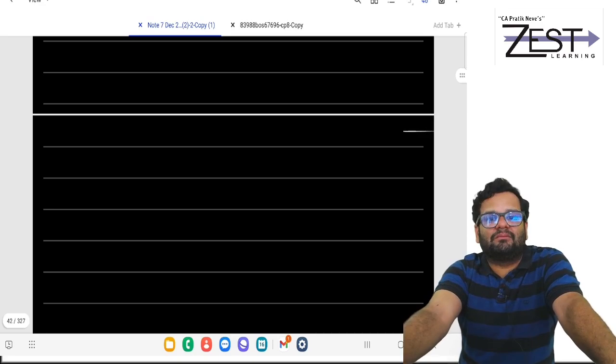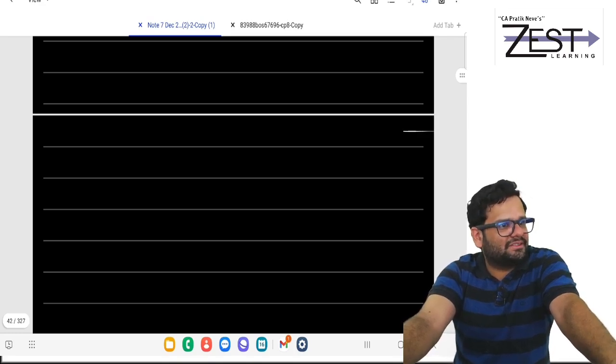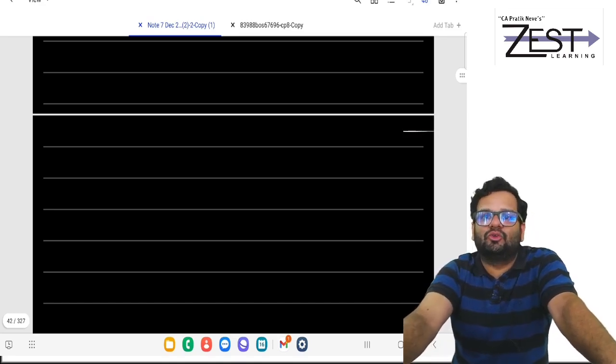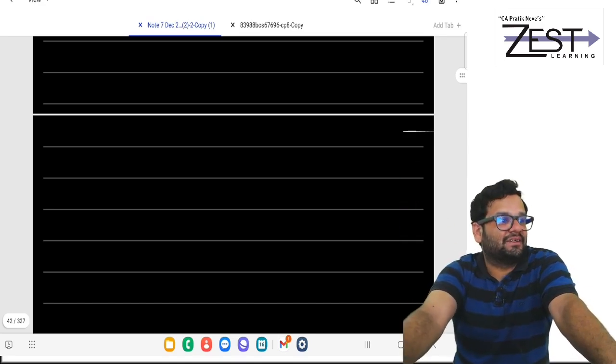But the thing to be kept in mind is, of course, if I am a senior citizen, then 3 to 5, 5%, 5 to 10 remains the same, and above 10 remains the same, 30%. And if I am a resident super senior citizen, 0 to 5, no tax, 5 to 10 remains the same, above 10 is the same, 30%.